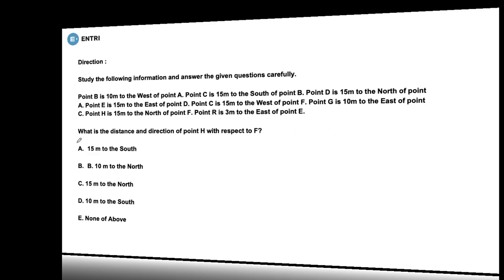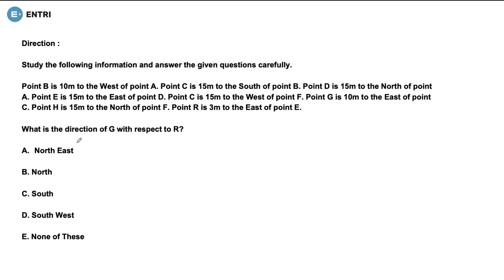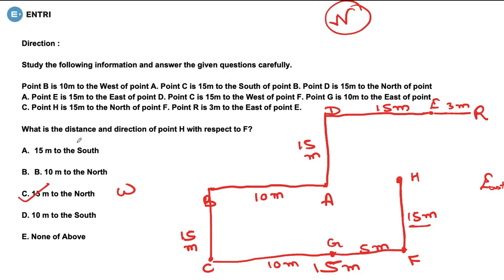What is the next question? The next question is, what is the direction of G with respect to R? See, we have already drawn a diagram, so there's no need to draw the diagram again. They are asking what is the direction of G with respect to R. So with respect to R, if we find out the direction of G, what is the correct answer? You know that this was north and this was south.